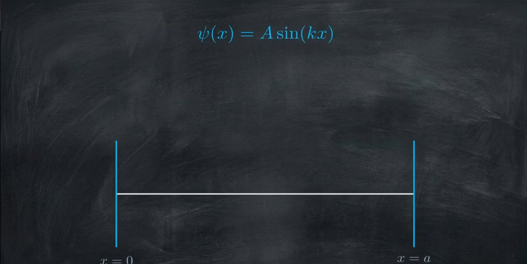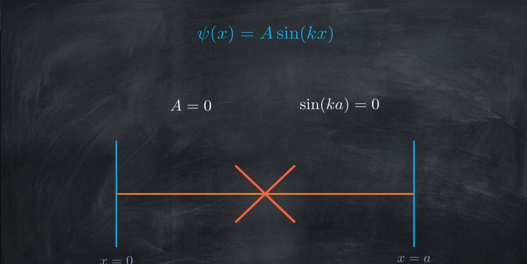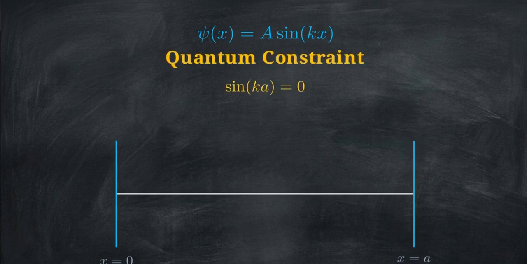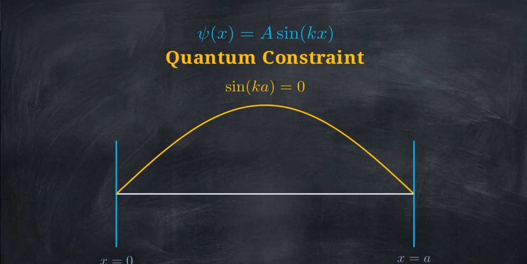With b gone, we move to the right wall. At x equals a, the wave function must also be 0. Plugging that in leaves us with a much tighter equation. 0 equals a times the sine of ka. This leaves us with a contradiction to resolve. We know the amplitude, a, cannot be 0. Otherwise, the wave function would vanish everywhere, and the particle would simply not exist. To maintain the particle's presence, the sine term itself must be the part that equals 0.